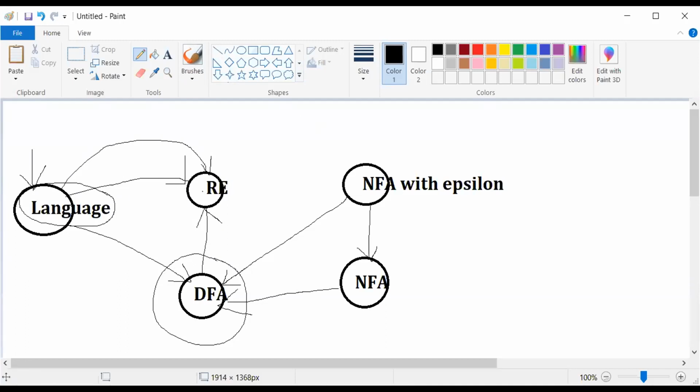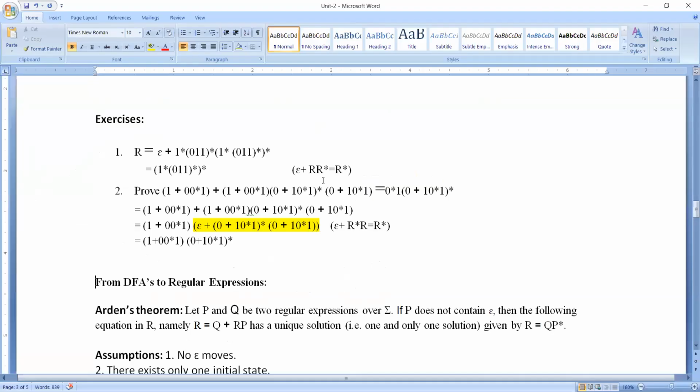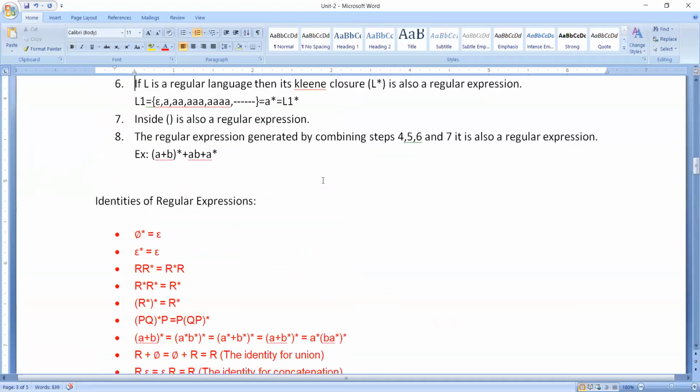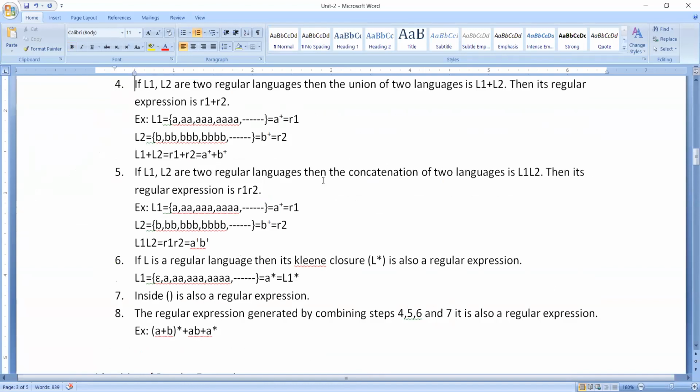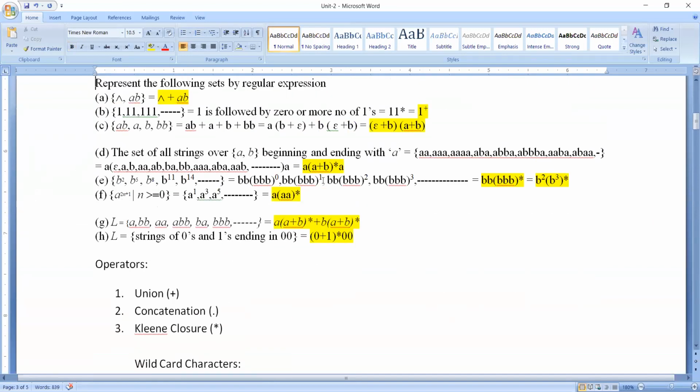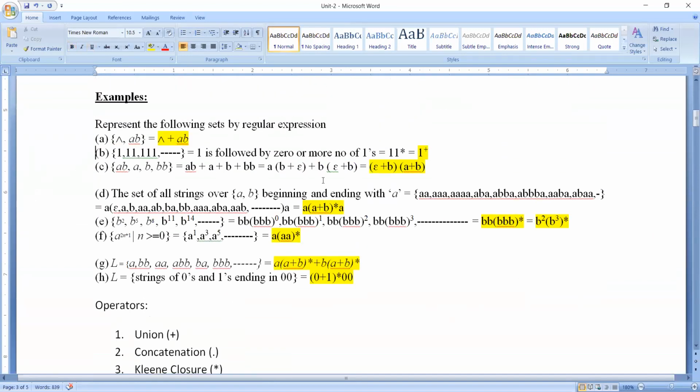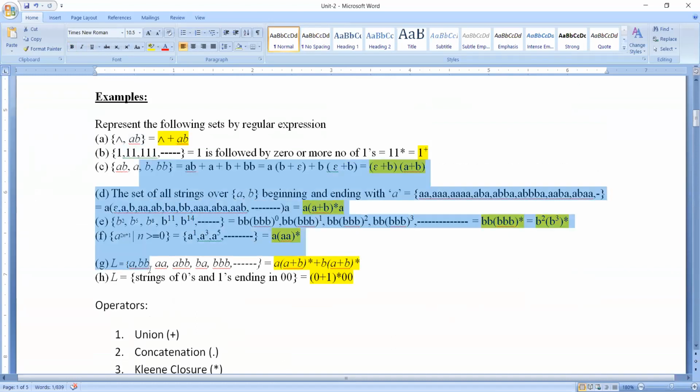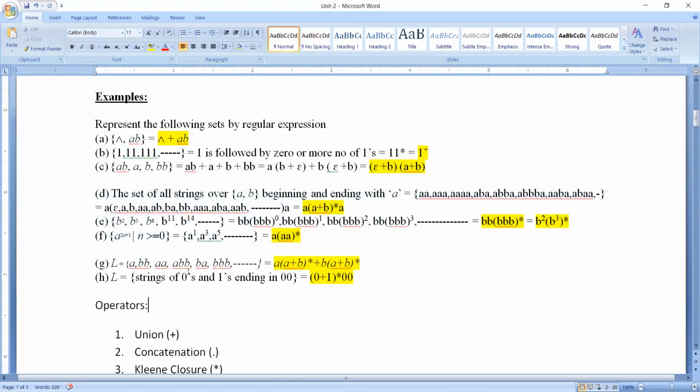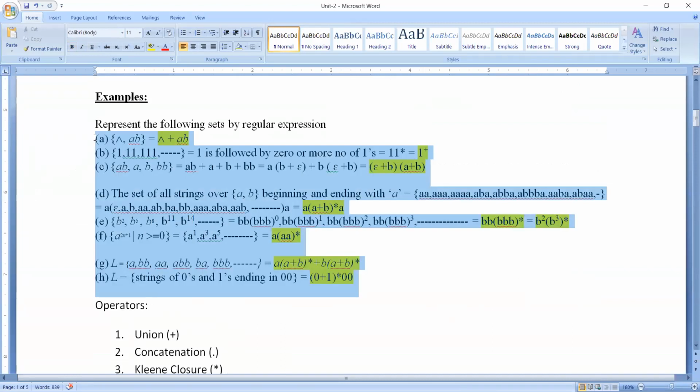Let me show you one small example which we have already done. In our previous classes, yesterday itself, we have written regular expressions. Please see here, these are the various languages. This is a language, this is one more language. Totally we have around 8 languages, and for those 8 languages we have directly written the regular expression.